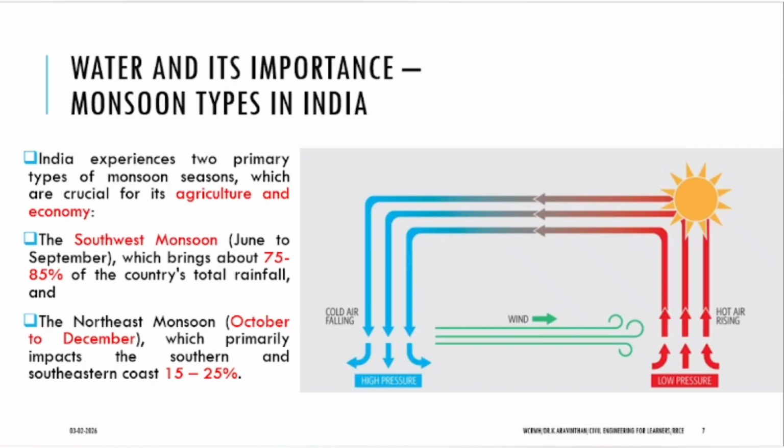Whenever you stand nearby a water body or the ocean, you observe that from the land, the wind will move towards the sea. Now you observe from where it flows, from which place to the destination. You have to check. Wherever there is heat, from there it moves towards the high pressure.